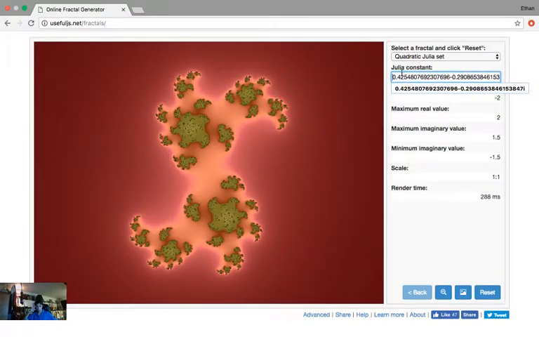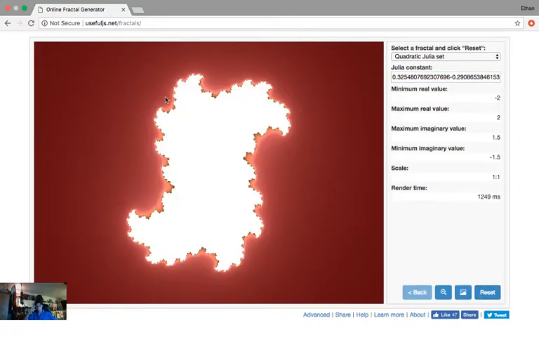I actually can mess around with this though. Let's see what happens. See, just by changing one integer, it completely changes what I'm staring at.